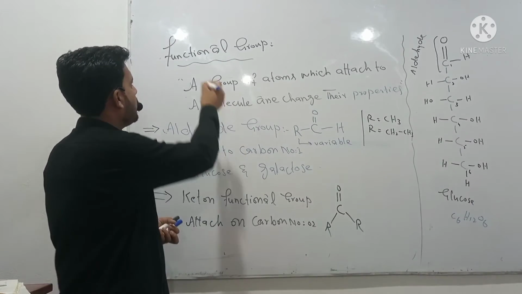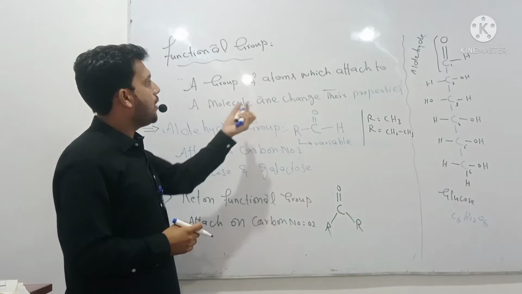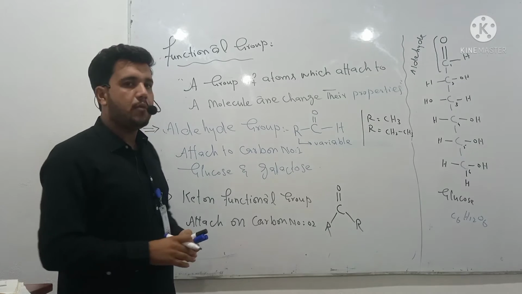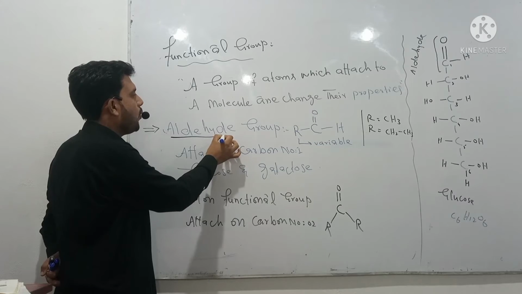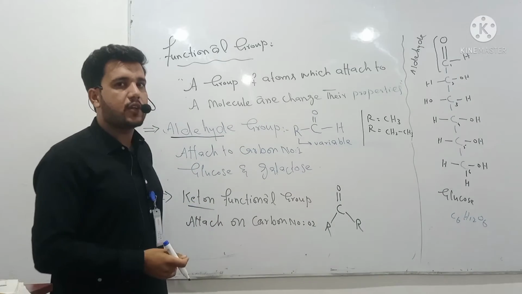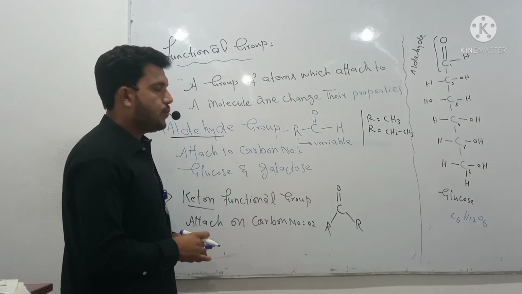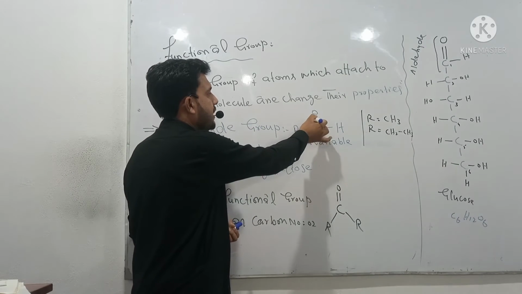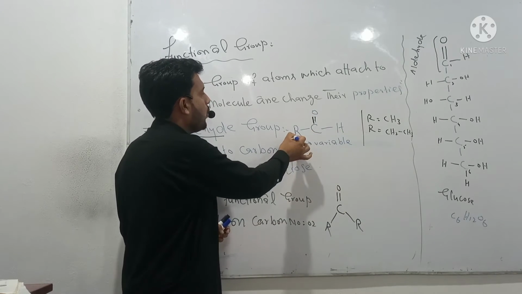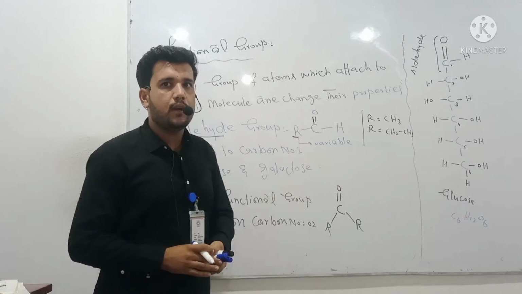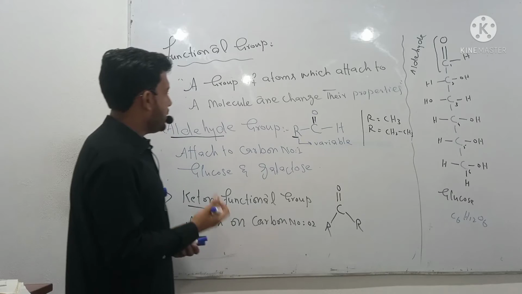What is a functional group? A functional group is a group of atoms which attaches to a molecule and changes its properties. For example, in the case of carbohydrates, there are two types of functional group. One is the aldehyde and the second is the ketone functional group. In the aldehyde group, there is a carbon with a double bond to oxygen. On the other side is a hydrogen atom, and one is the R group, which is a variable group. There may be an ethyl or a methyl group, etc.